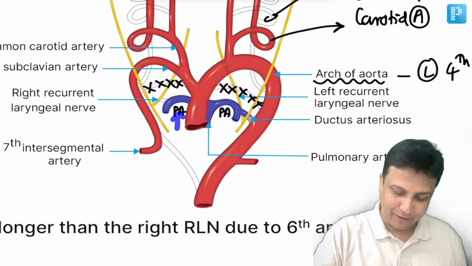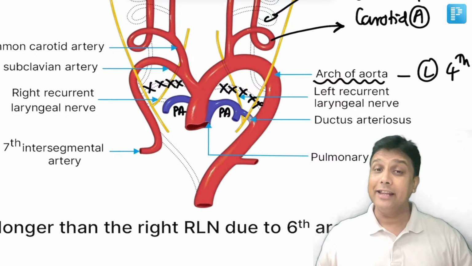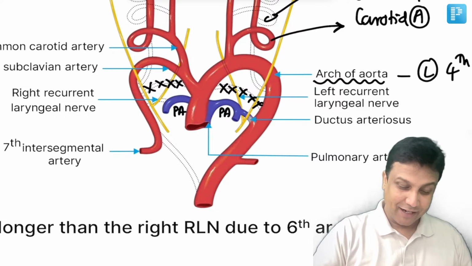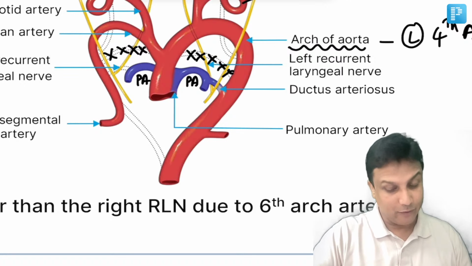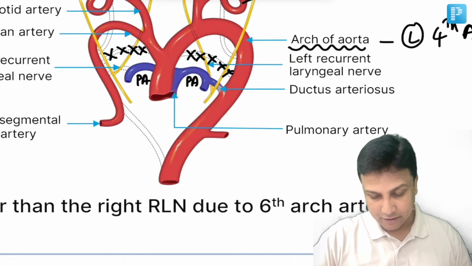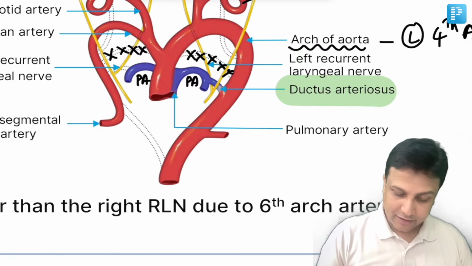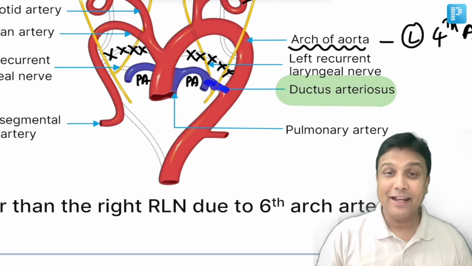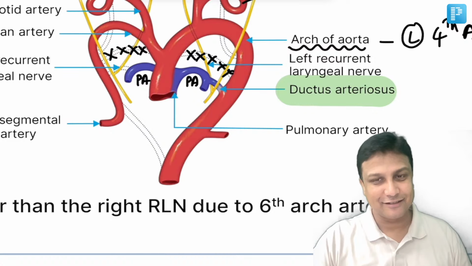Only the proximal part of the sixth arch artery is going to form the pulmonary artery. Then what about the ductus arteriosus? Just try to recall, it is present between which two structures? Remember, it is present between the pulmonary artery on one side and the arch of aorta on the other side.